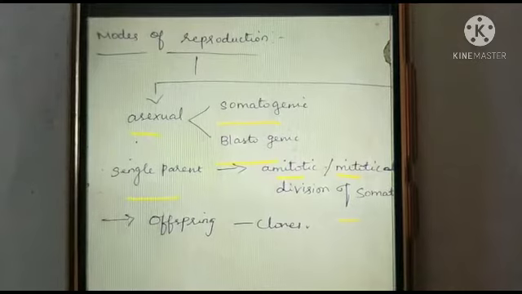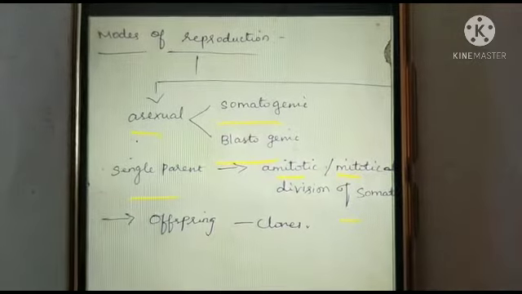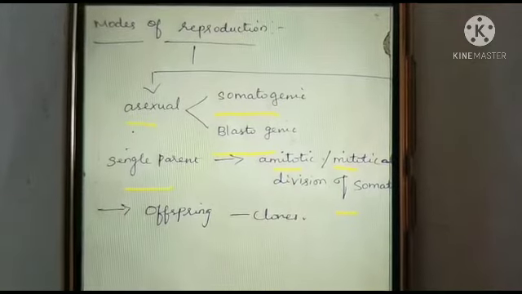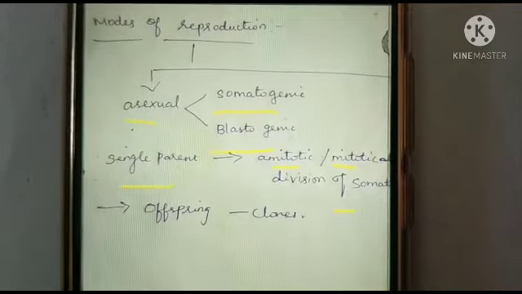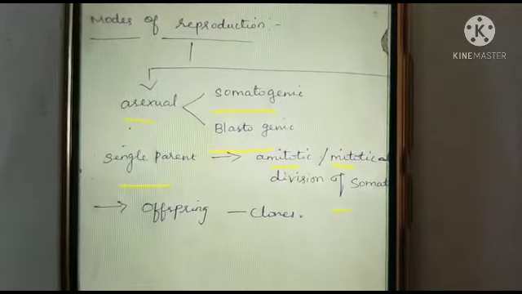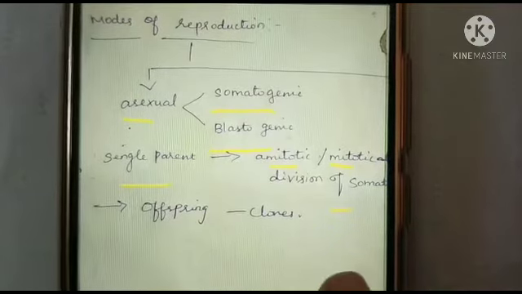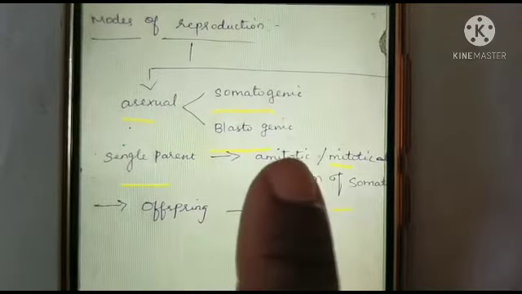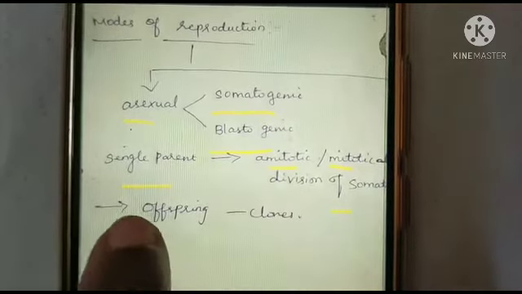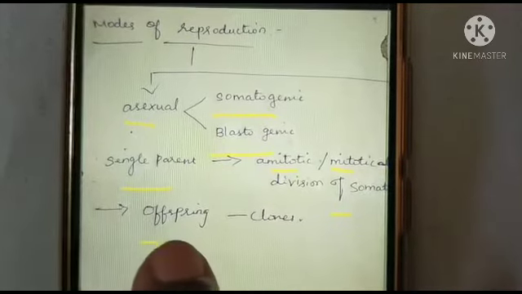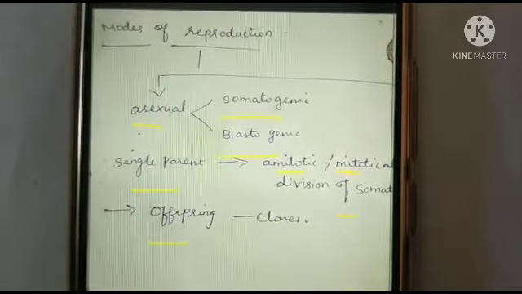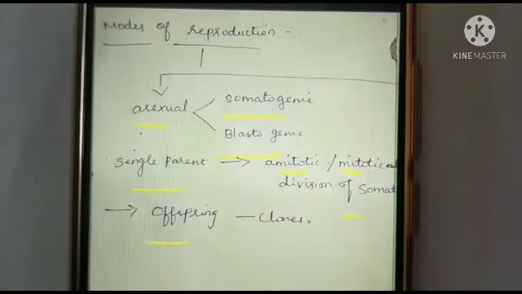Why? Because single parent has the ability to produce their progeny by amitotic division or mitotic division of the somatic cells. The offspring or the progeny of the asexual reproduction is always known as the clones, because they are genetically identical to their parents.